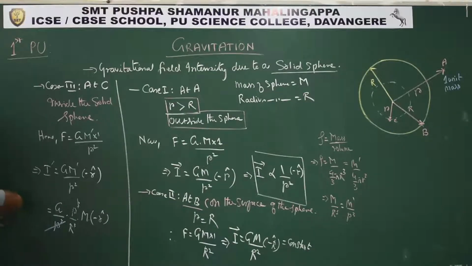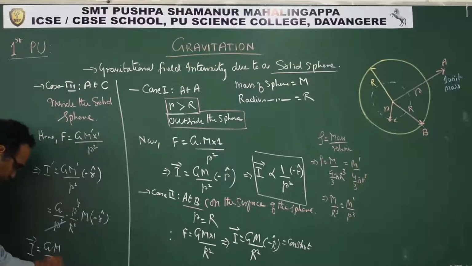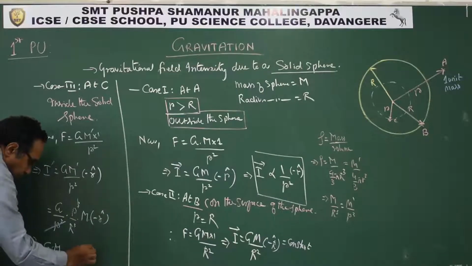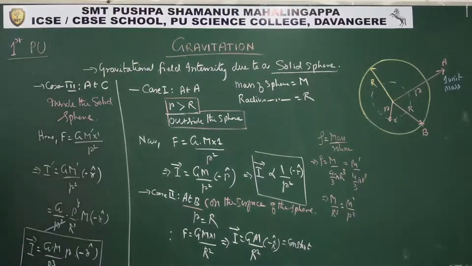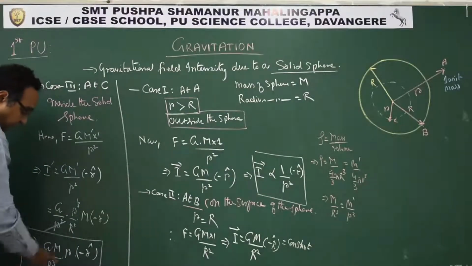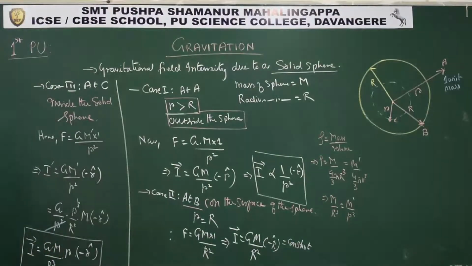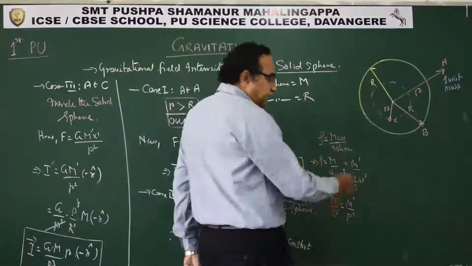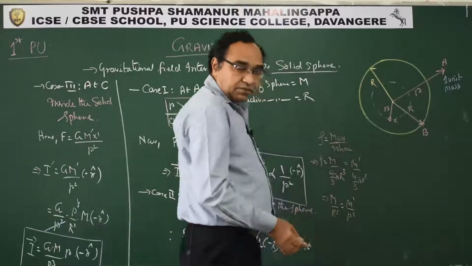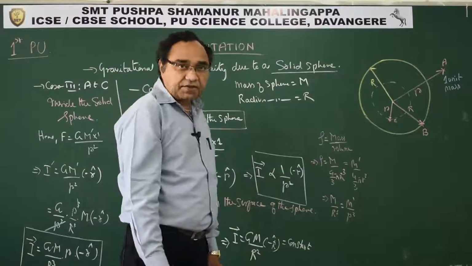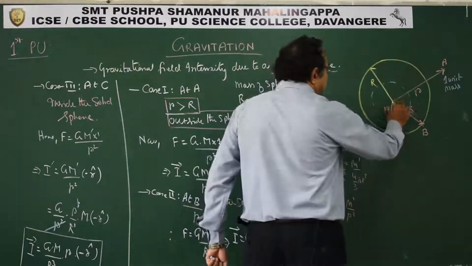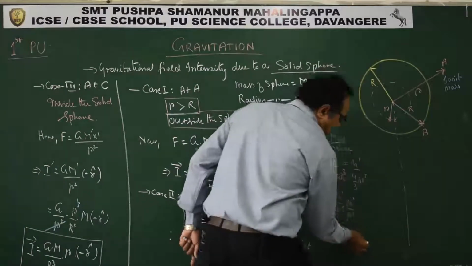So we get the intensity expression as GM by R cube into r, in the direction of minus r. This is exactly what we get. So what is the variation? Intensity is directly proportional to r. Now, very important, let us plot a graph for the kind of variation that we have seen.